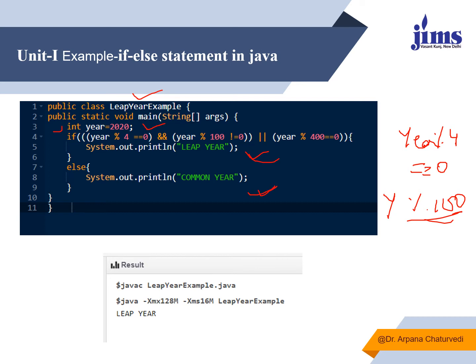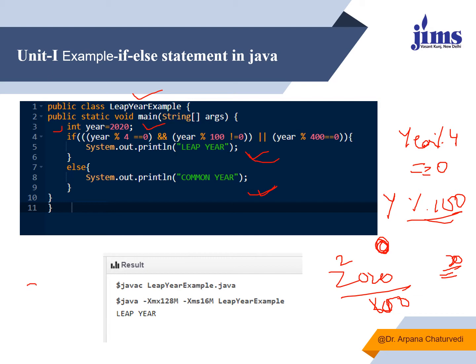So for 2020, it will check 2020, and we divide it by 100. What will it be returning? When we divide it, the quotient will be 20 and the remainder will be 20, which is not 0. And when we divide it by 4, it will return remainder 0. And when we divide it by 400, then also it will return remainder 0. So that is why we say that it is a leap year.